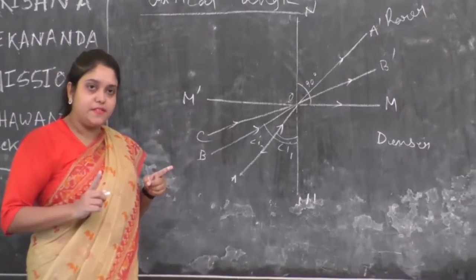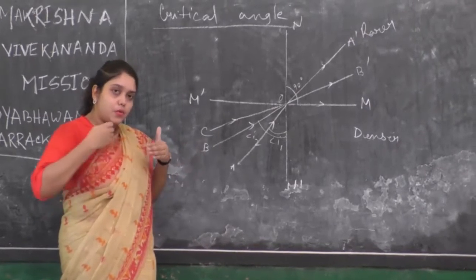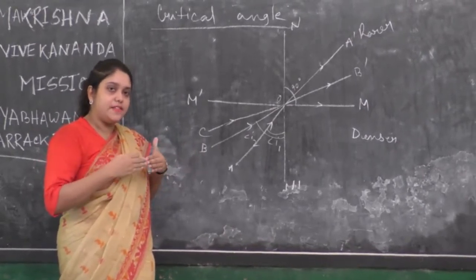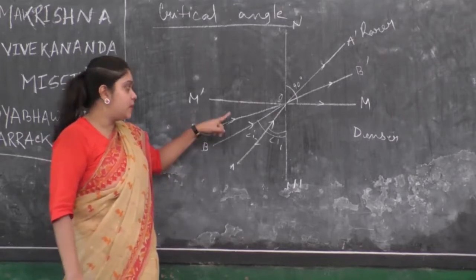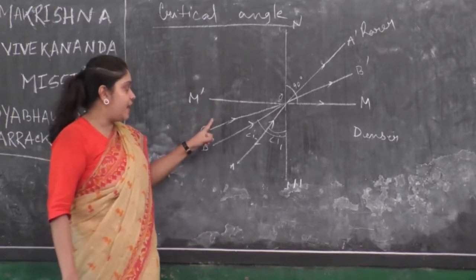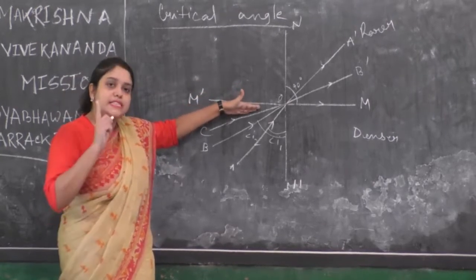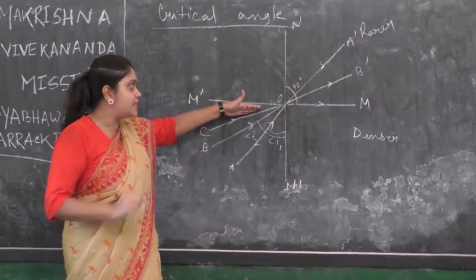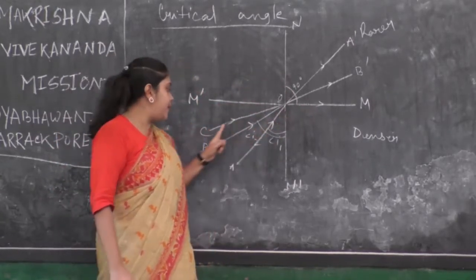The more is the angle of incidence, the more is the angle of refraction. So if you go on increasing the angle of incidence, the angle of refraction will also increase. So one time will come when the angle of incidence will be such, for that the angle of refraction will be 90 degree.